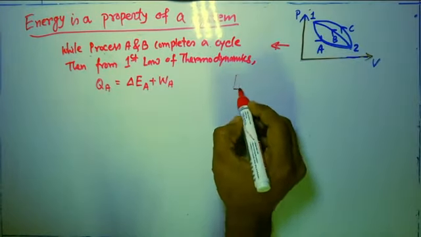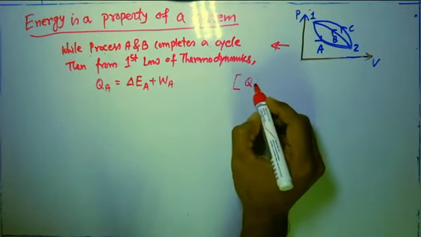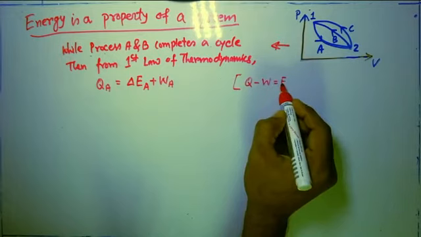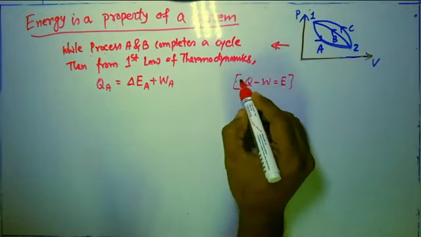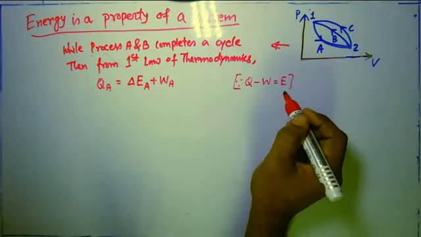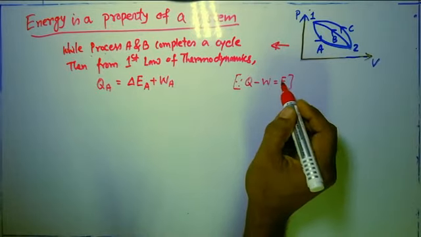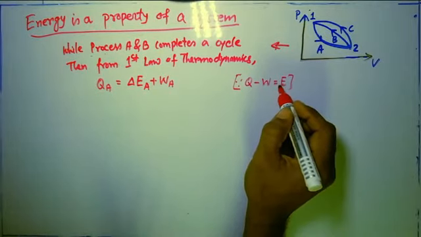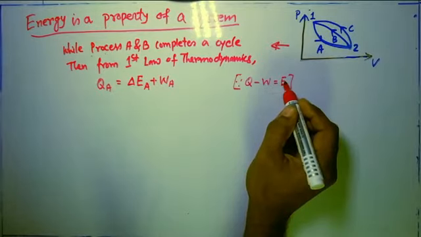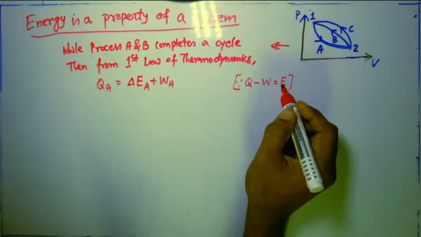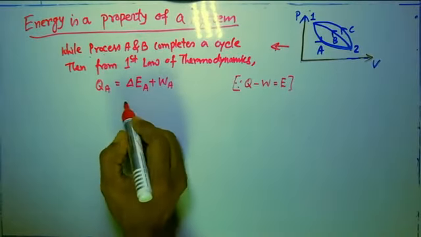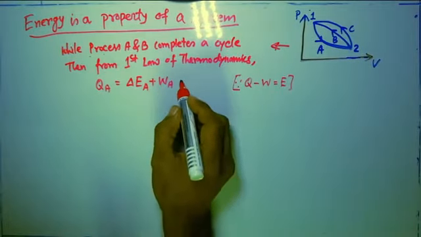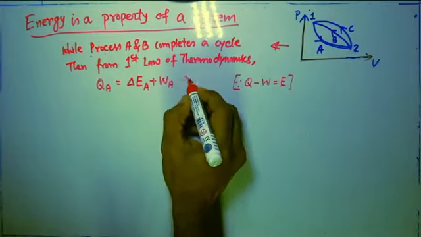I already explained the first law in this manner: Q minus W is equal to E. That form, I think, is known to you. Now we are not ignoring the kinetic energy as well as the potential energy. That's why I have written this as a capital E. And if we ignore them, then you can consider it as internal energy, only U. So for process A, we can write this way. Suppose I name it equation number 1.